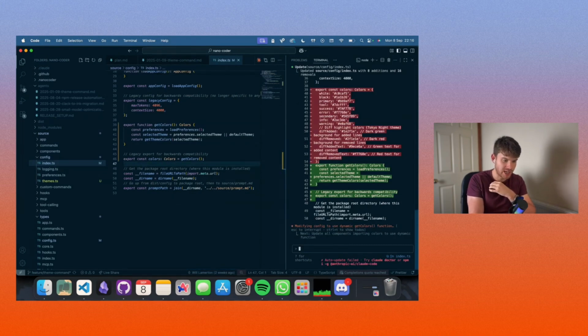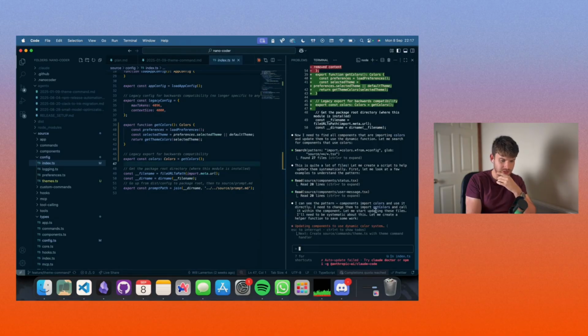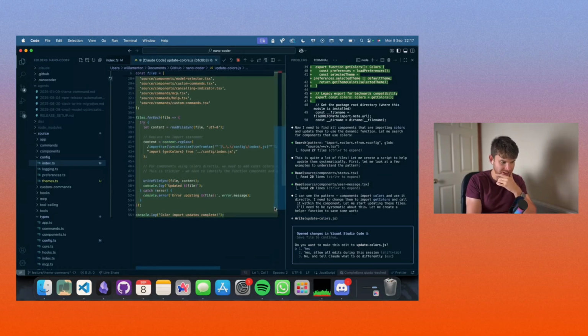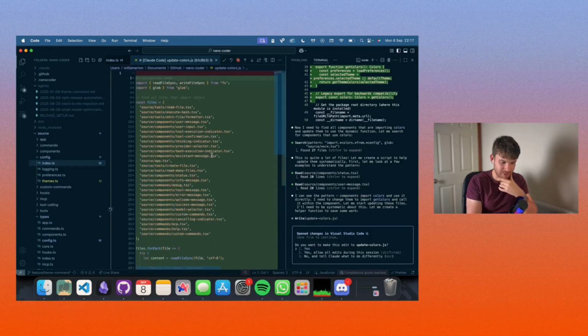Again, we're okay here. You can see the pattern. Component import colors and use it directly. I need to change them to import getColors. Oh, sorry, I just saw, this might be where things go wrong here. I think this is the compiled code. So again, this is where you must not vibe code. I think this is a bit spicy here. I'm going to raise this with it.